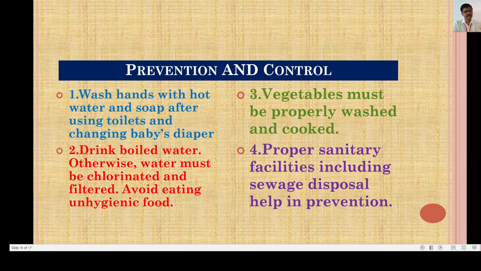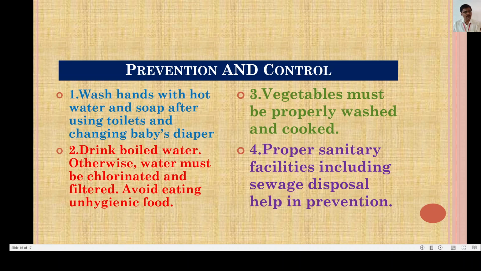Now the prevention and control of amoebiasis. The best hygienic practices are a must in amoebiasis. Firstly, wash hands with hot water and soap after using toilets and changing babies' diapers. Hygiene is a must.